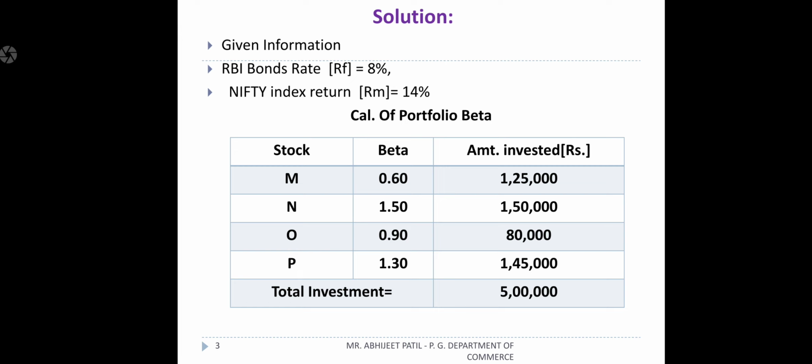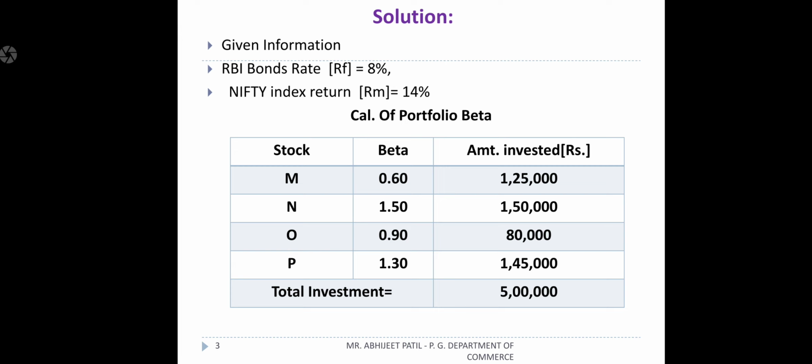The Nifty index return is also given in the problem, and it is nothing but your market performance return. Sometimes they mention the Nifty index, NSE index, BSE index, or Sensex return, or any other name. Don't be confused about that. Whatever the index, it is nothing but your market performance, which is always denoted as RM, that is 14%.